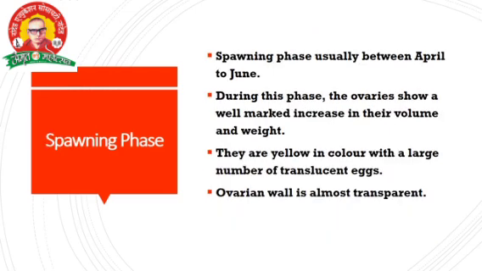Then the spawning phase, we know already, is April to June. During this phase, ovaries show a well-marked increase in volume and weight. Of course, in the testes also, during the spawning phase, volume and weight increase. The same condition is in the ovary, increases in volume and weight during the spawning phase. They are yellow in color with a large number of translucent eggs. The ovarian wall is almost transparent in the spawning phase.